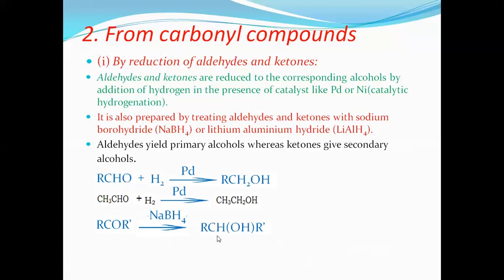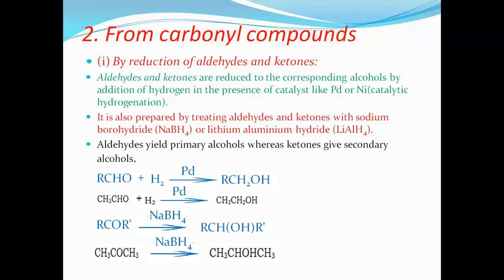The OH group is attached to a CH group, which is secondary. Acetone gives the secondary alcohol CH3CHOHCH3, propan-2-ol or isopropyl alcohol.